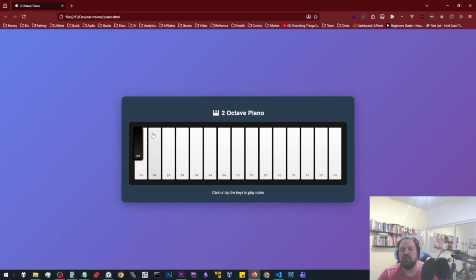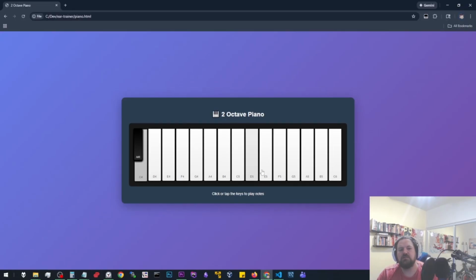Pretty cool. Right off the bat, there's no sharps or flats here. You don't have D flat or C sharp. I think all the black keys are broken in some way. Because it looks like they're stacked here, because A sharp doesn't go there. So I have a feeling the black keys are broken. So let's. Oh, same issue.